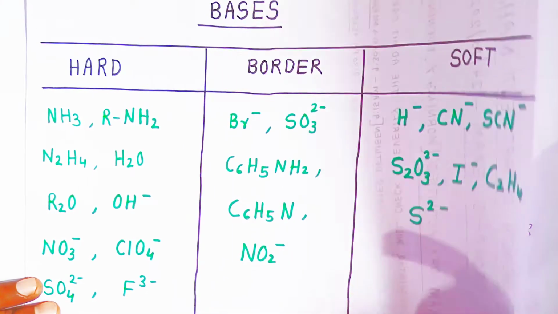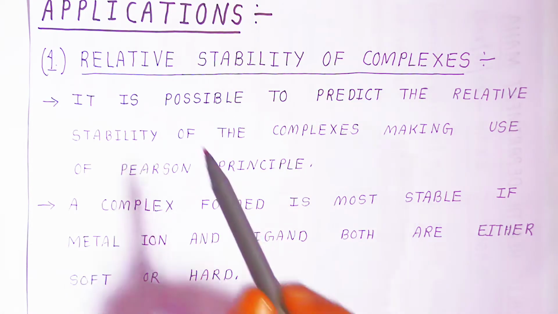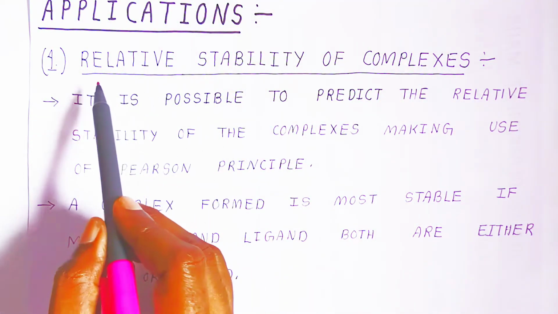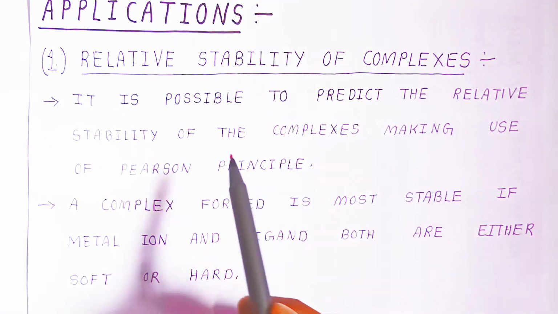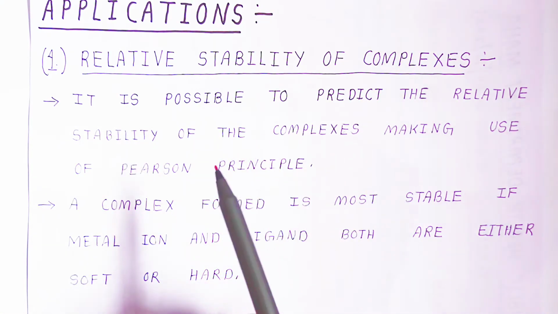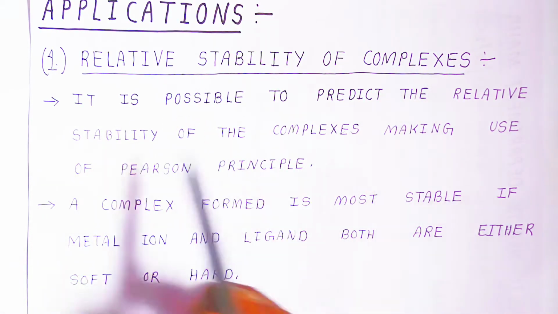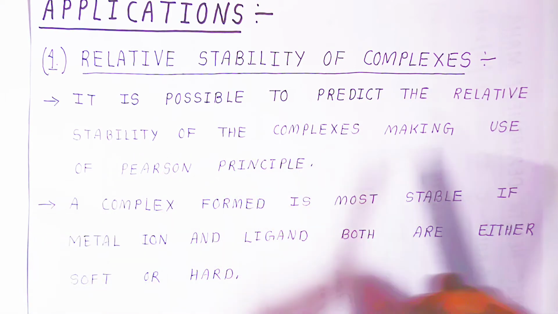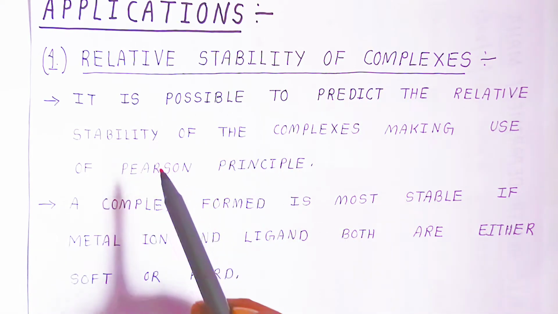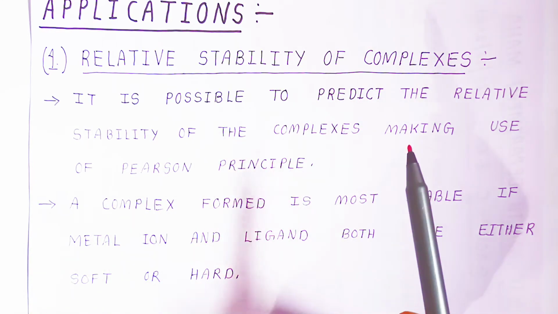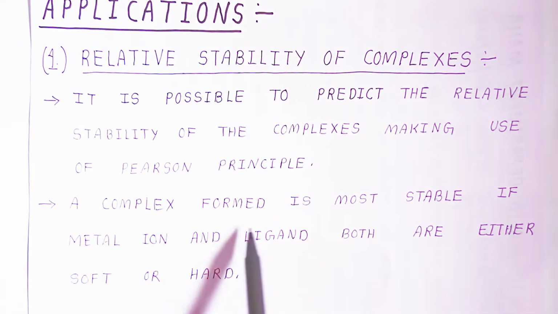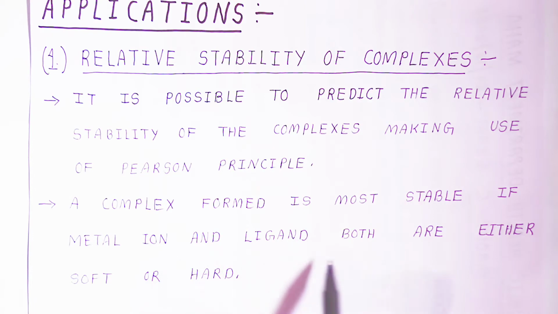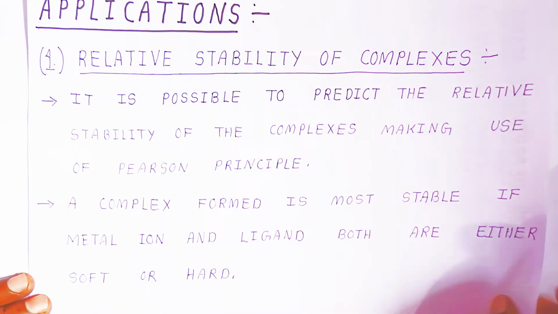Now, students, what are the applications? Now we are going to see some applications. First application, students: relative stability of complexes. You can explain whether a complex is stable or not with the help of this HSAB theory. It is possible to predict the relative stability of complexes using the Pearson principle, and you can explain which complex is less stable or more stable. A complex is more stable if metal and ligand are both soft or both hard.